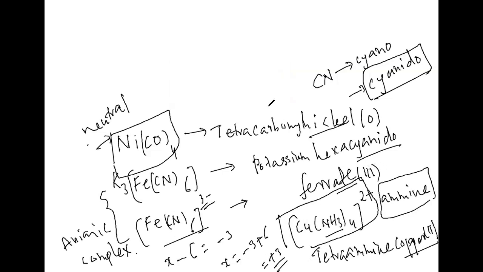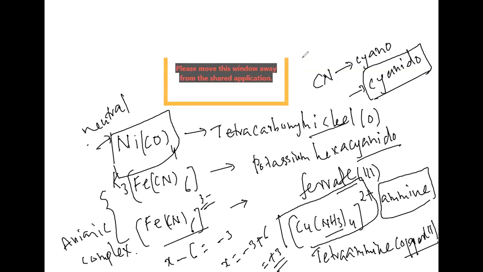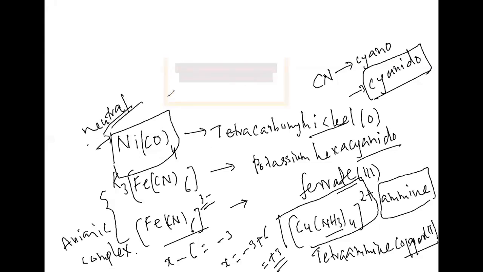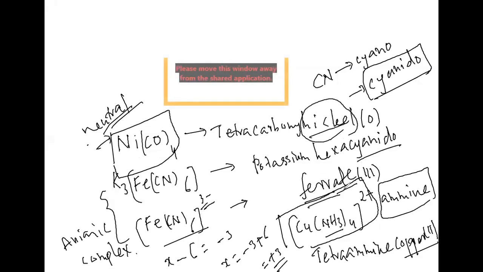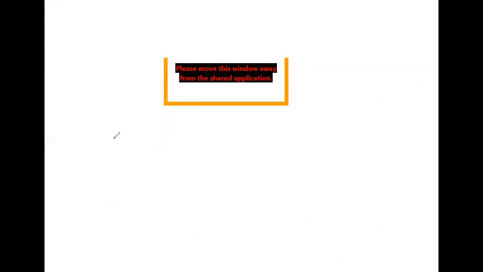Understood this one? Not only here, anywhere, finally we can see that the cationic complexes as well as neutral complexes, it is ending with the name of the metal. Whereas if you take anionic complexes, we are taking with the ending ate. Suppose if cobalt is there, it means cobaltate, iron is there, it means ferrate, if nickel is there, it means nickelate, like that. Okay, now I'll be taking one more example for a good clarity of this particular one.